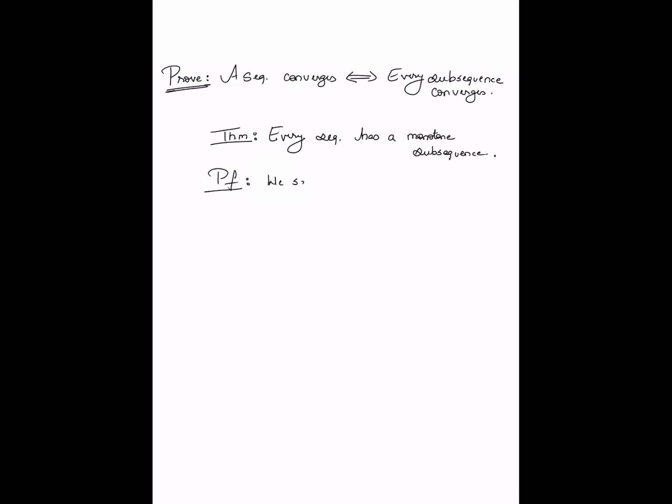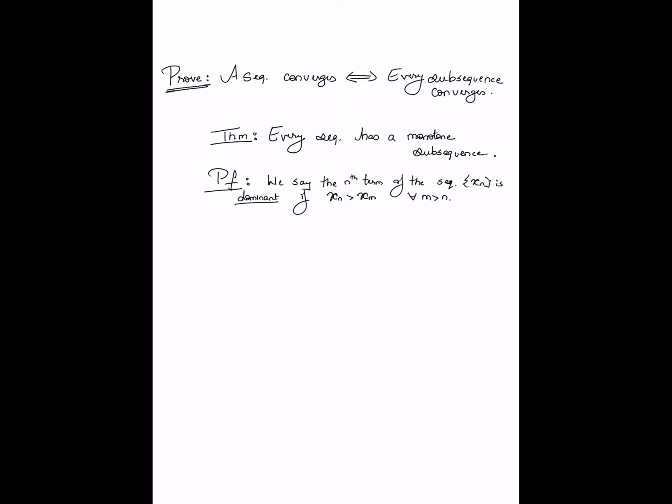We say the nth term of the sequence, x_n, is dominant if x_n is greater than x_m for all m greater than n. So we say the nth term is dominant if it is greater than all the subsequent terms of the sequence. That's just a definition at this point.